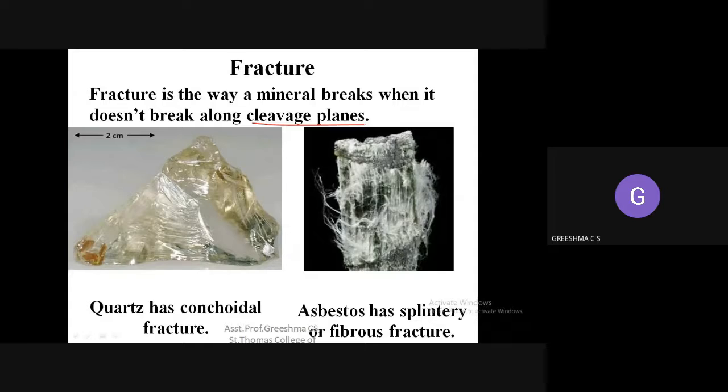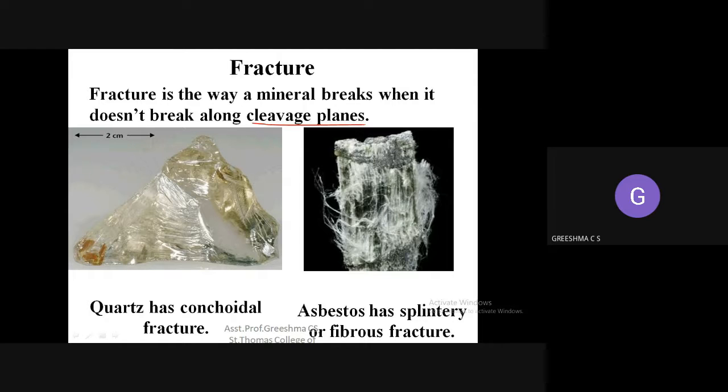Apart from that, if you cut it along other than the cleavage plane, the mineral disintegration will occur, or you can say the deterioration of the minerals will occur. So that is what a fracture means. How the mineral breaks in a direction other than the cleavage direction is called a fracture.